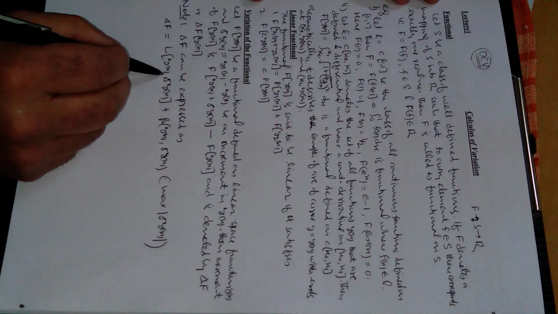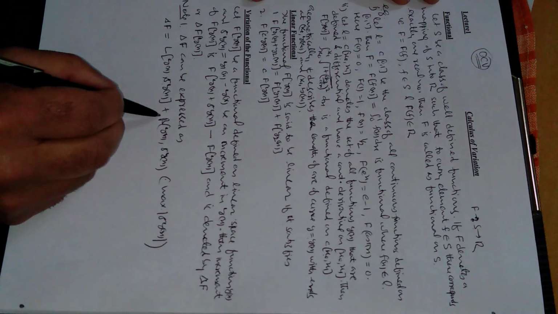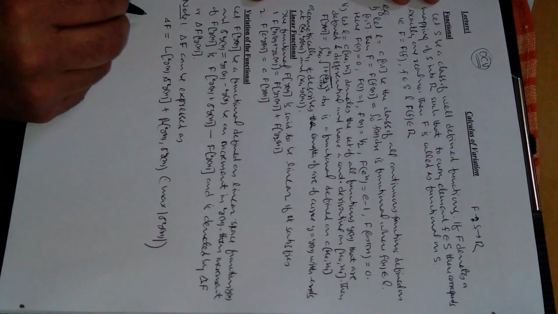This delta is sum of these two, this plus a product of these two, where